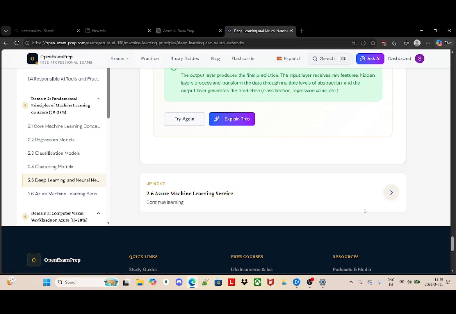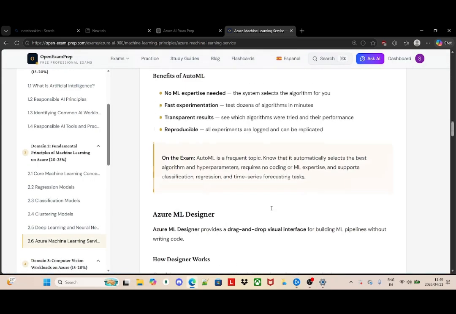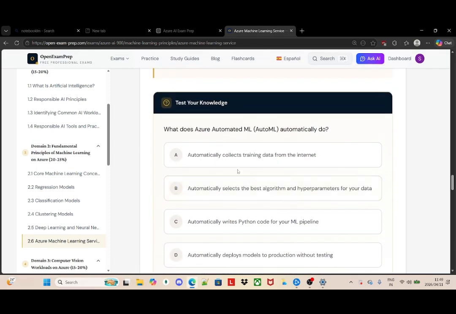Now I go to the final assignment, Azure Machine Learning Services. What they're asking me here is, what does Azure Automated ML automatically do? What I know is that Automated ML is where Azure can build models for you. And then Azure ML Designer is like a drag and drop interface.